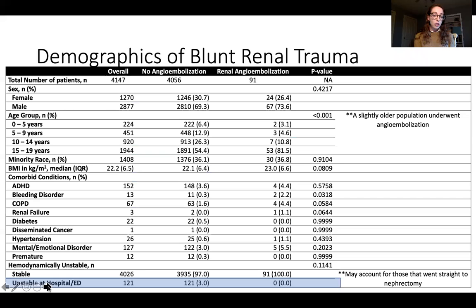The demographics for our treatment and non-treatment group are comparable. Please note that there are 121 patients who are hemodynamically unstable at presentation, and a portion of these likely initially underwent nephrectomy. This is a limitation of our project.